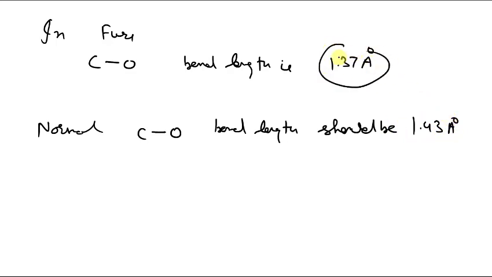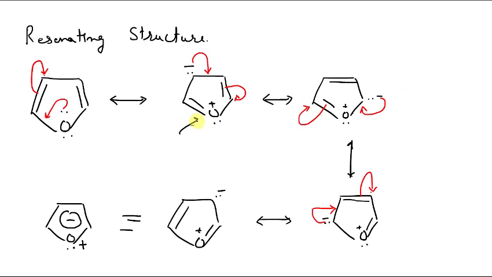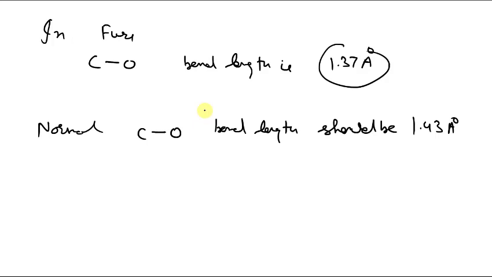That is because of resonance, it shows some partial double bond character, so the bond length gets reduced. So we can correlate this with bond length to say that yes, furan is resonance stabilized. So that is all regarding the structure of furan.